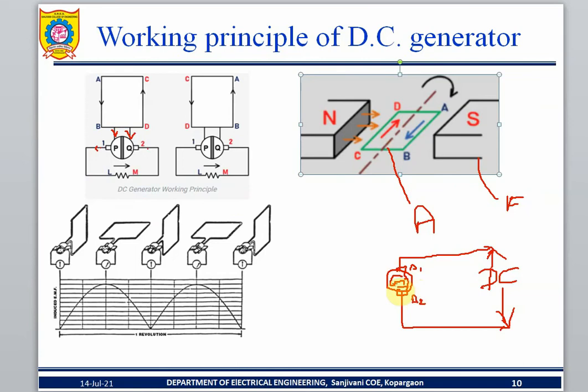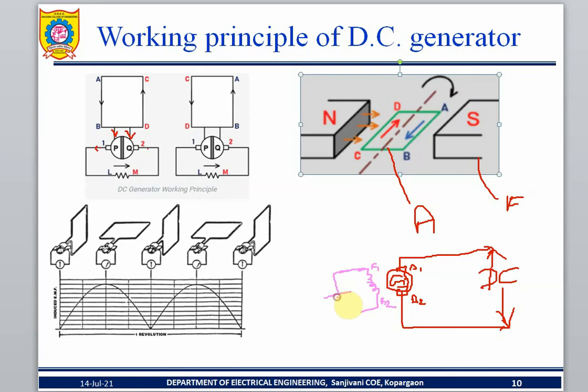One more coil is there, and that is called the field coil. This is the field coil. This is the first terminal, F1, and this is the other terminal, F2. Between F1 and F2, what is there? A coil is there.